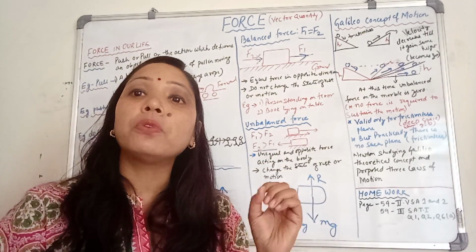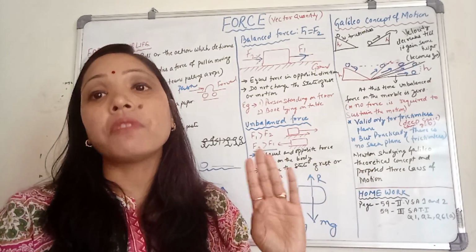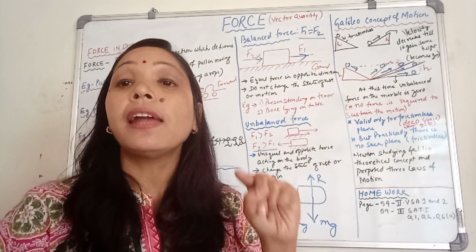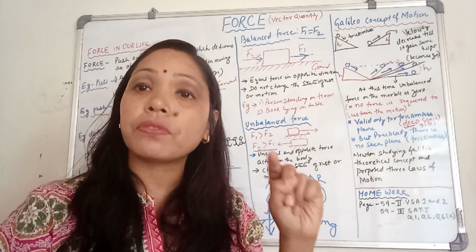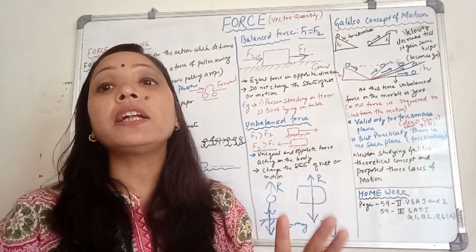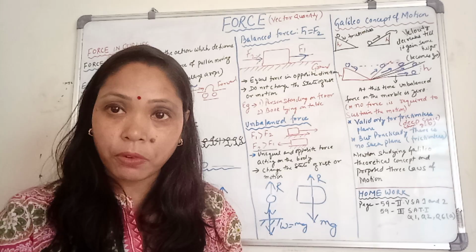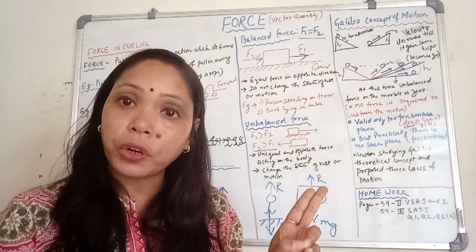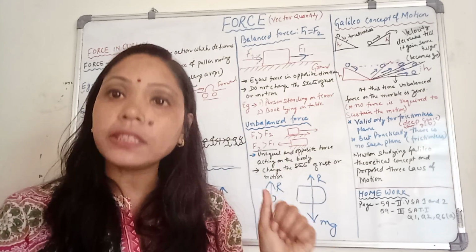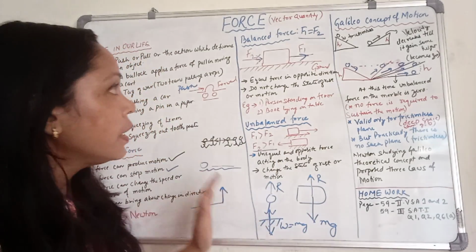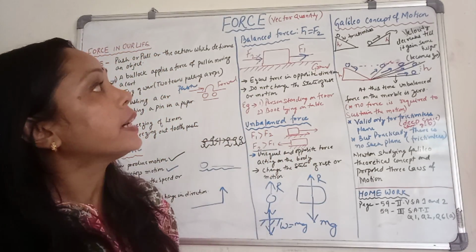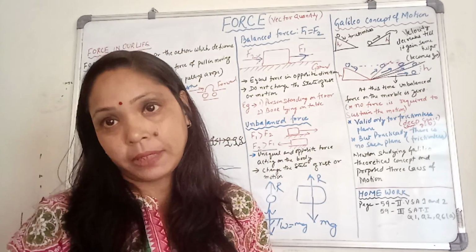If you want to move a body, you have to apply unbalanced force. If you want to stop a moving body, again you have to apply unbalanced force. Now come to the next topic, that is Galileo's concept of motion.